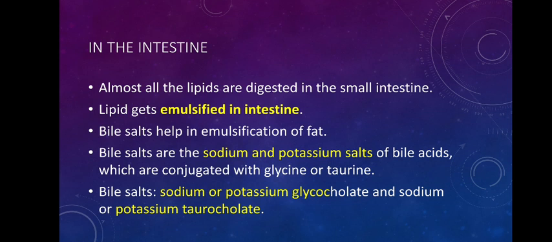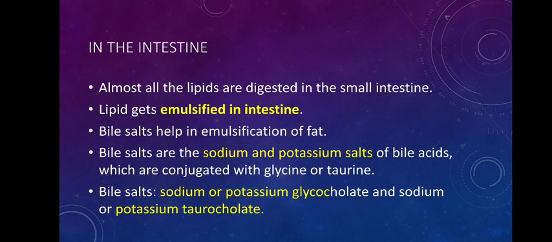Coming back to our liver, I said the liver doesn't secrete digestive enzymes, instead it secretes bile salts, and these bile salts play a very important role in digestion of fat, which we will see in the next few minutes. Now, what are those salts secreted by the liver? There are actually two major groups of salts. One is taurocholate, the other one is glycocholate.